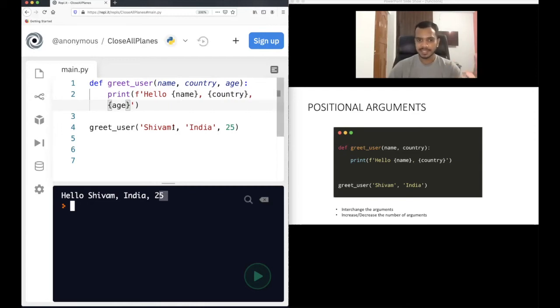But see, this is positional. For this, the first position is name. I am providing Shivam. The second position is country. I am providing India. The third is age. I am providing 25.